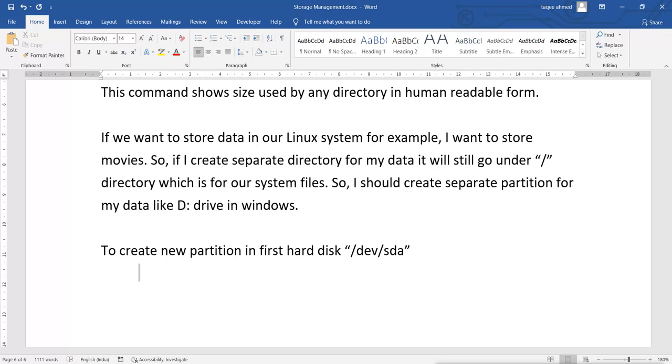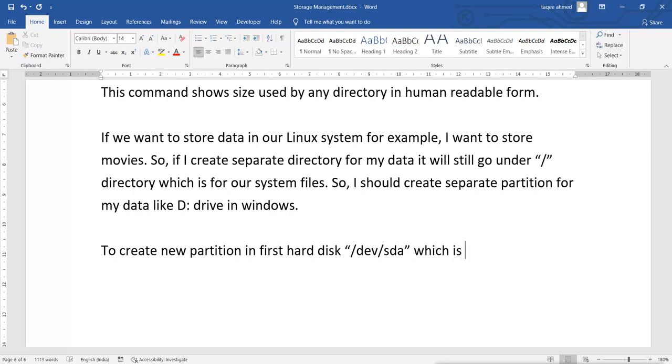Whatever partition I create now will always be a logical drive. That means it will not give me the option to create primary or extended, it will directly create a logical drive.